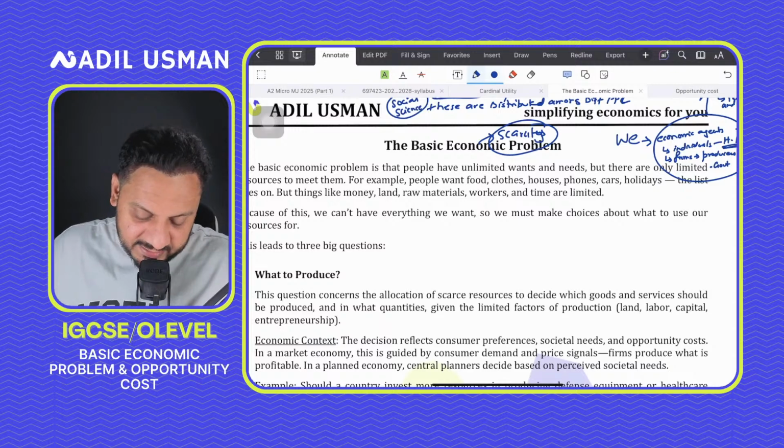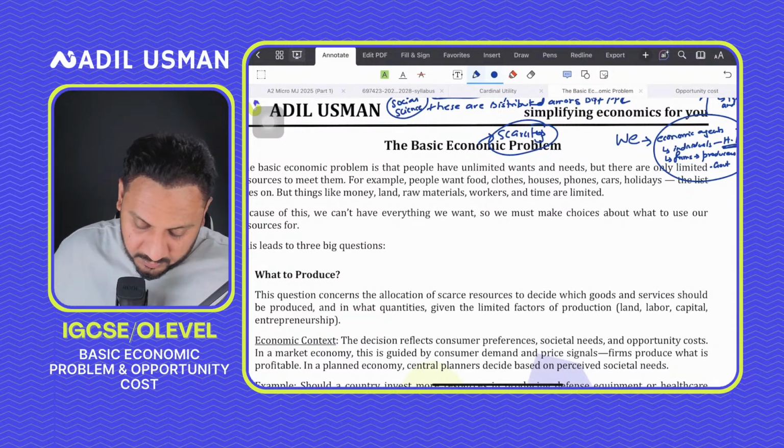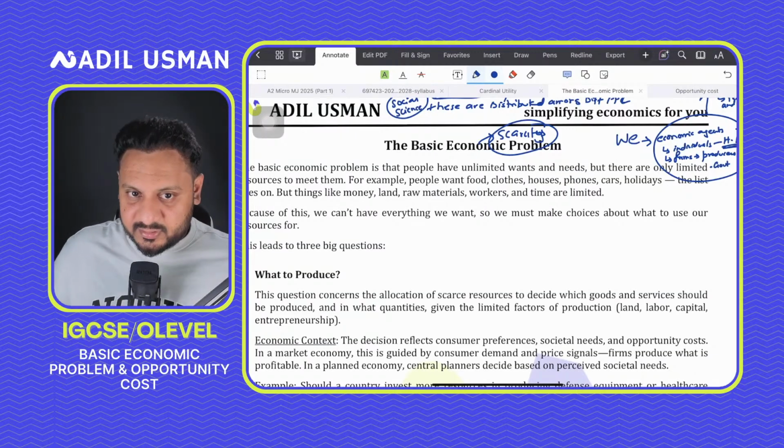Now, the next thing that I want to discuss with you guys is the concept of economic goods and free goods. This is our next thing that we have to discuss.